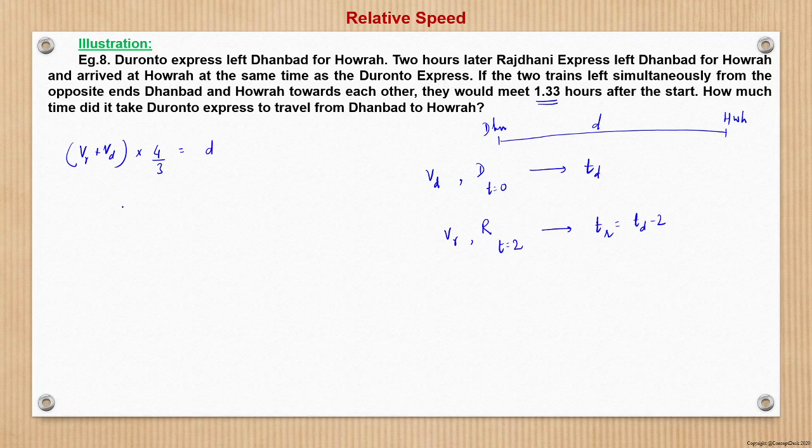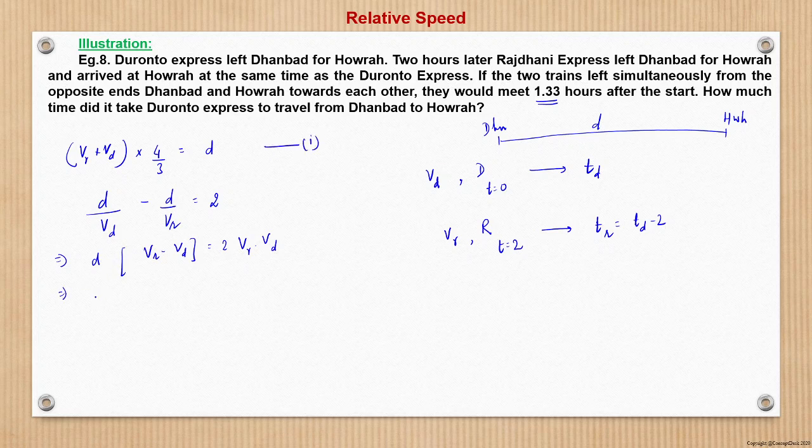This is first thing. Then when they are moving in same direction, it is given that d upon Vd minus d upon Vr is equal to 2 hours. That difference is 2 hours. So this we can write as, taking d as common, Vr minus Vd is equal to 2 Vr into Vd, and d here we can substitute from equation 1.